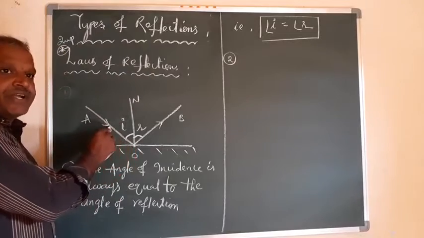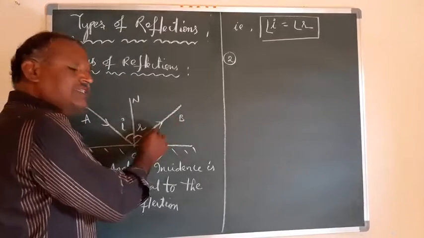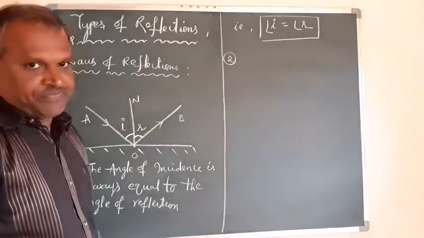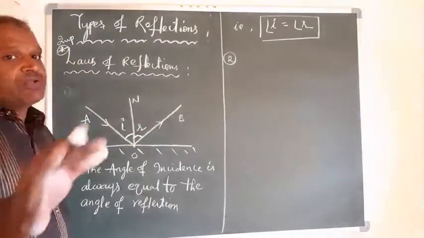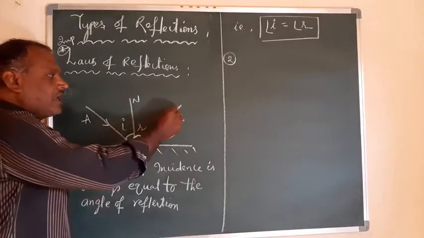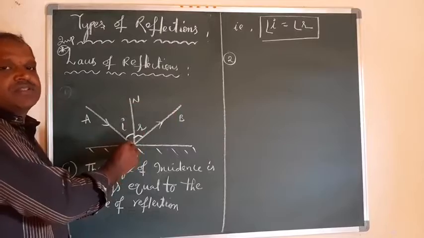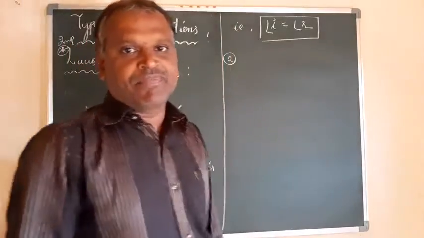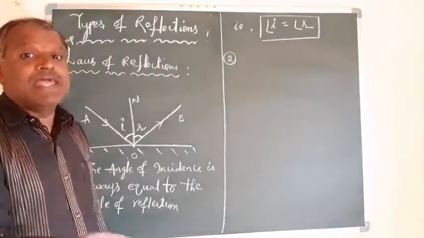AO is an incident ray. OB is a reflected ray. NO is a normal drawn to the surface. During the reflection process, the incident ray, reflected ray, and normal drawn to the surface all exist in the same plane.